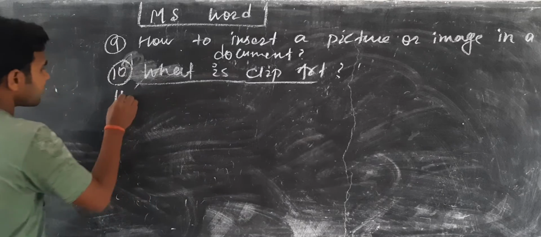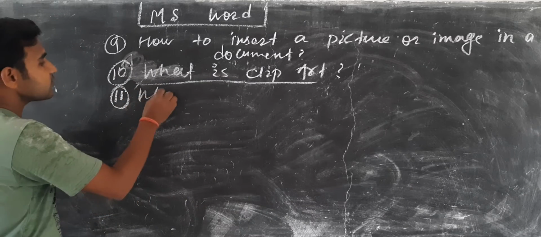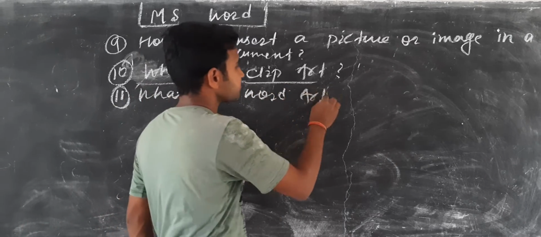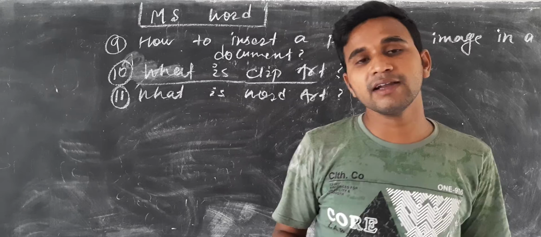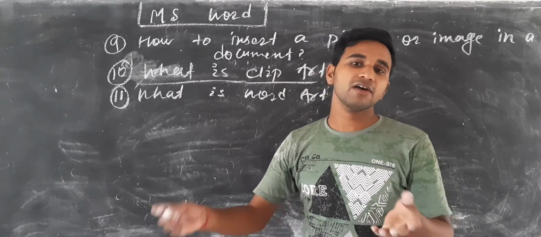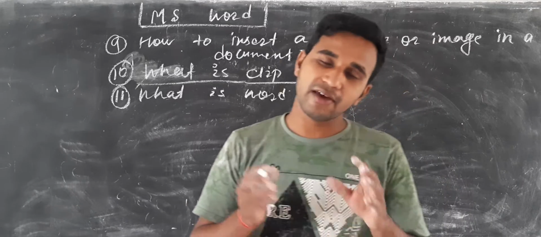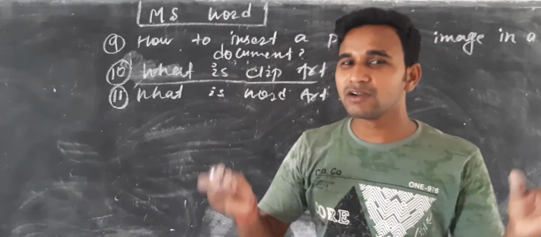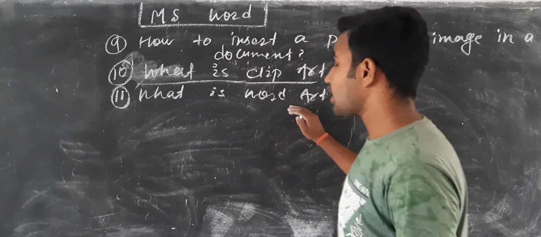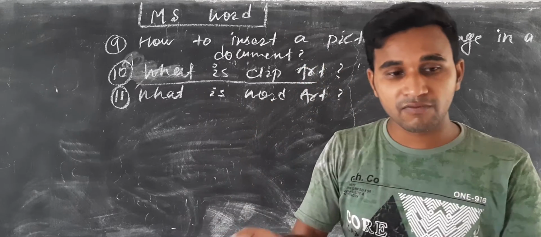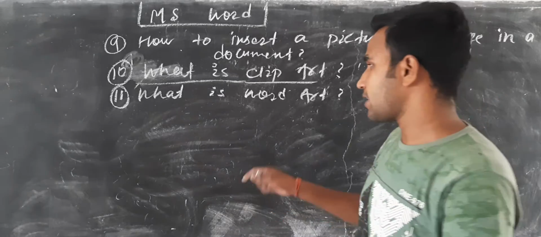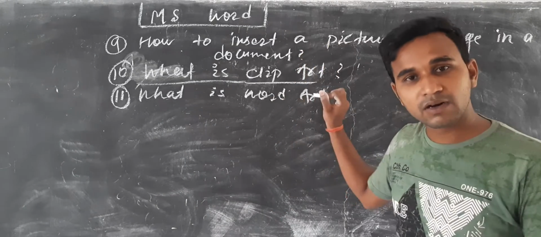उसके बाद आ जाता है हमारा, क्या आ जाता है? What is word art? We need word art for formatting words. Mean our text, if we have any, we can make it more attractive in front of the audience. So we can use what? Word art. Mean word art is the collection of formats of text. Mean more attractive formats of the text. So we can use word art.